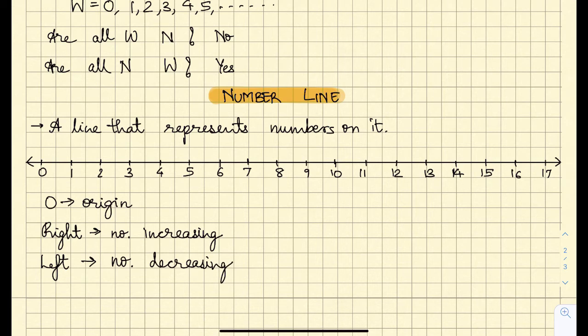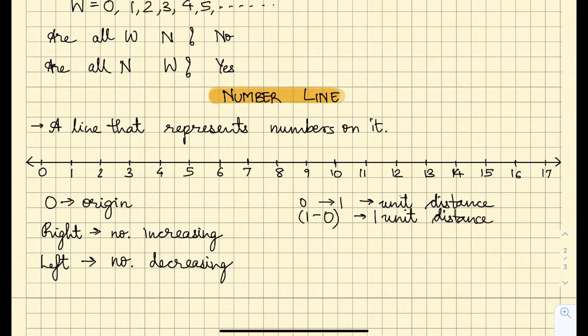Okay, and then we'll also see that between 0 and 1 the distance is called unit distance. So between 0 and 1, if I do subtraction and find out, there is 1 unit distance.